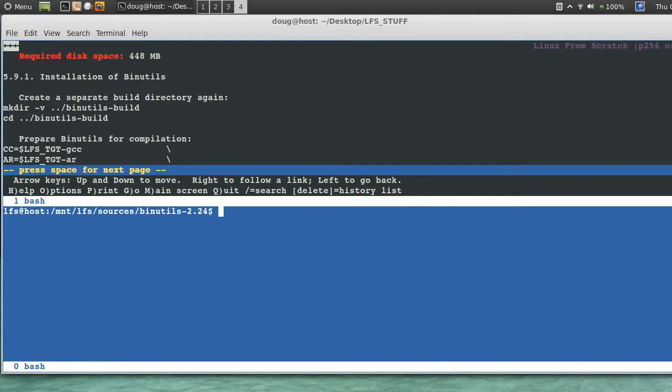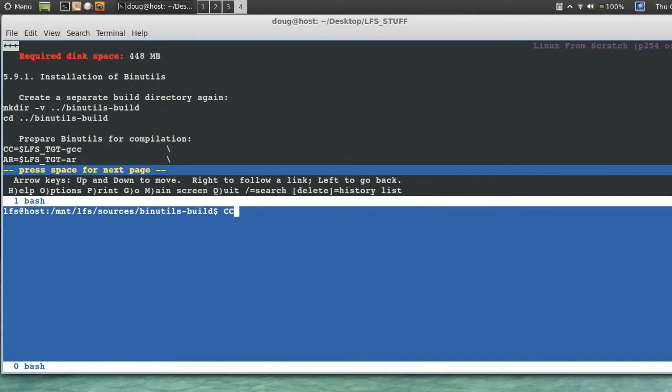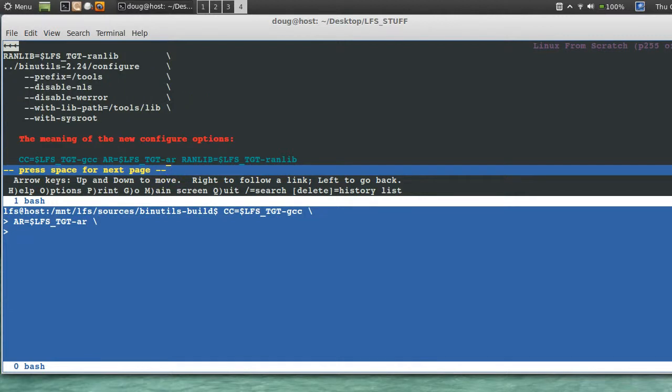So let's see, binutils, make directory binutils build, binutils build. Okay, and we need to say CC equals $LFS_TGT-gcc, AR equals $LFS_TGT-ar, RANLIB equals $LFS_TGT-ranlib.